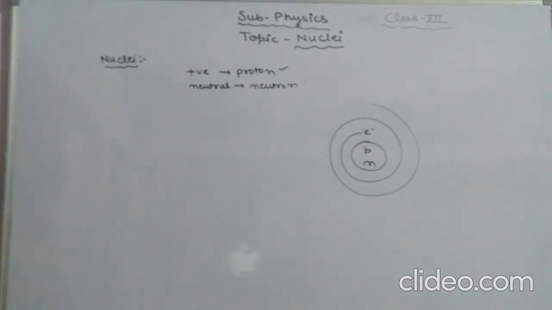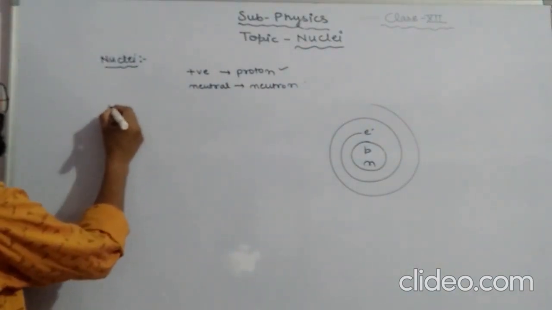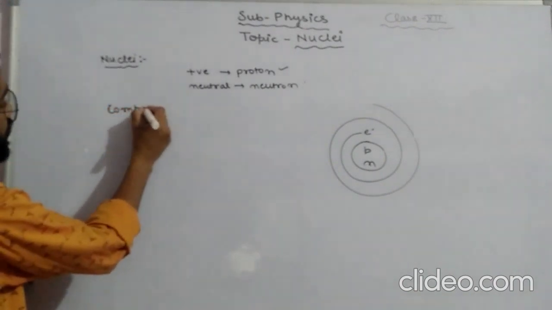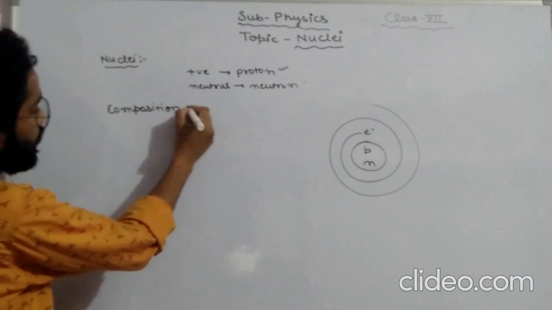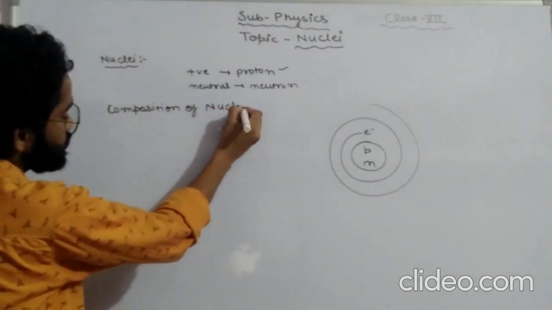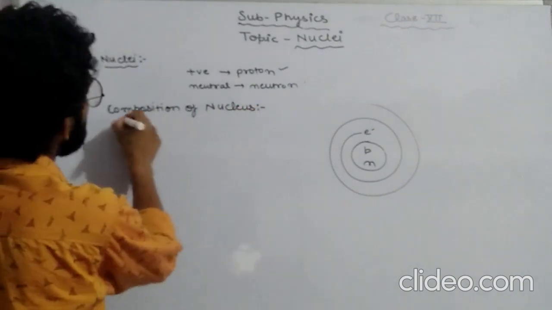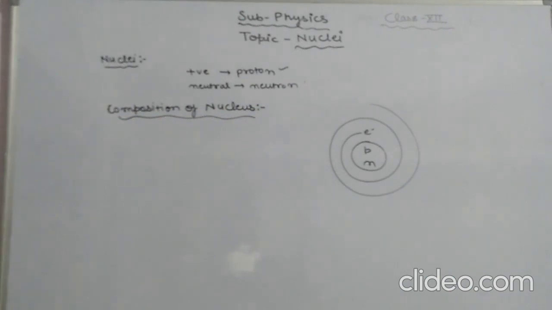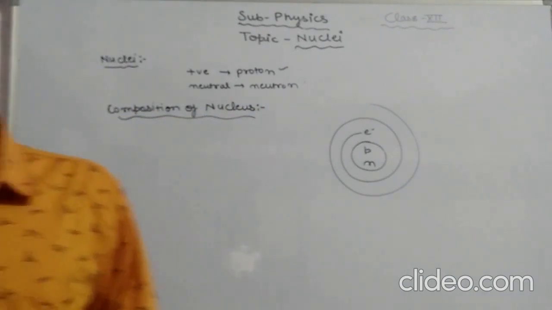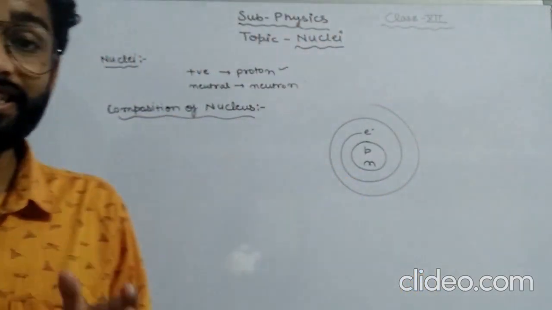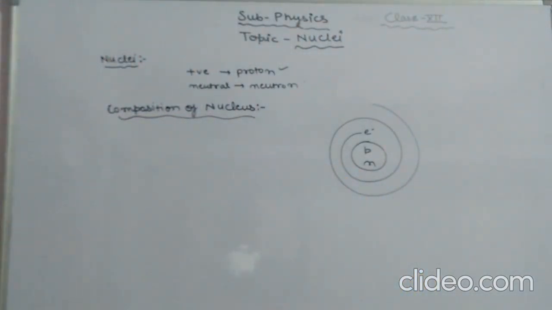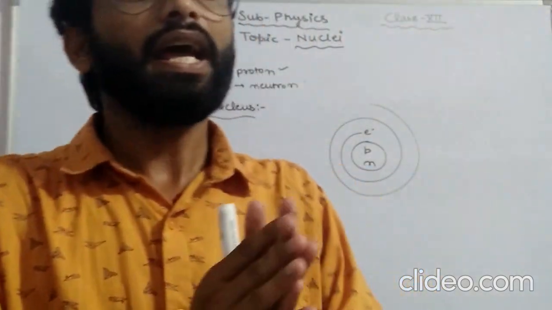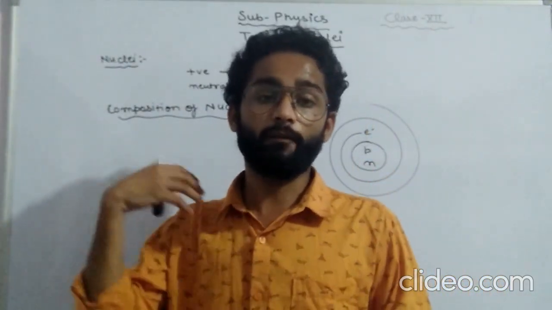So what is the composition of the nucleus? According to the Rutherford alpha scattering model, he suggested the existence of some positively charged particles within a region of an atom, and this positively charged region is treated as the nucleus.